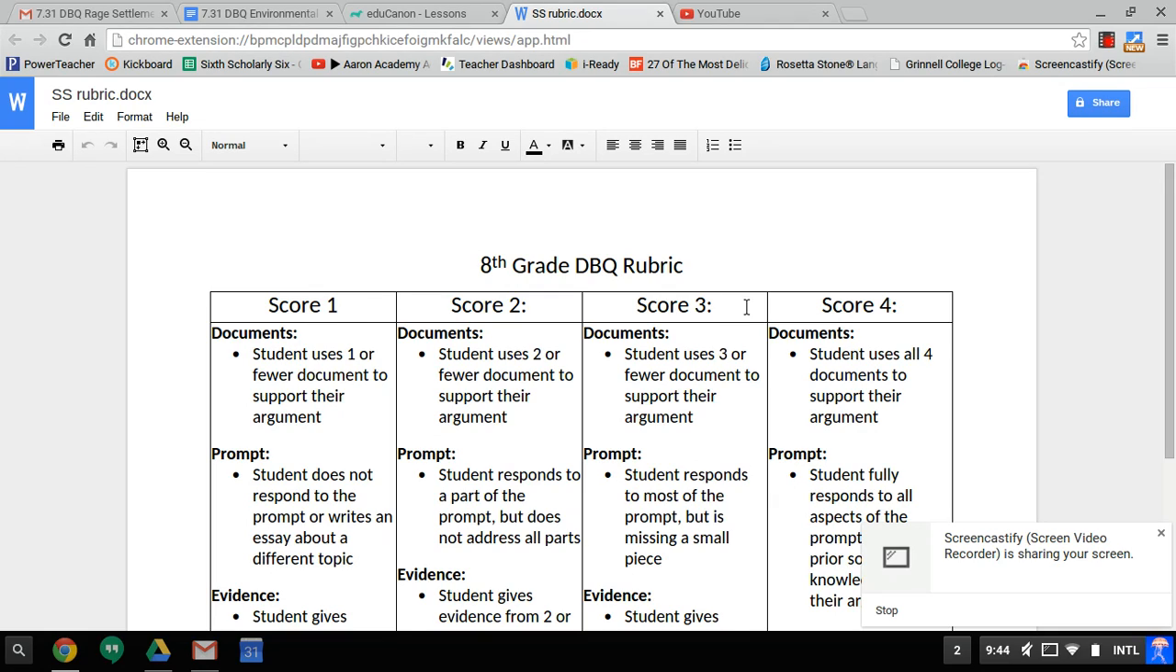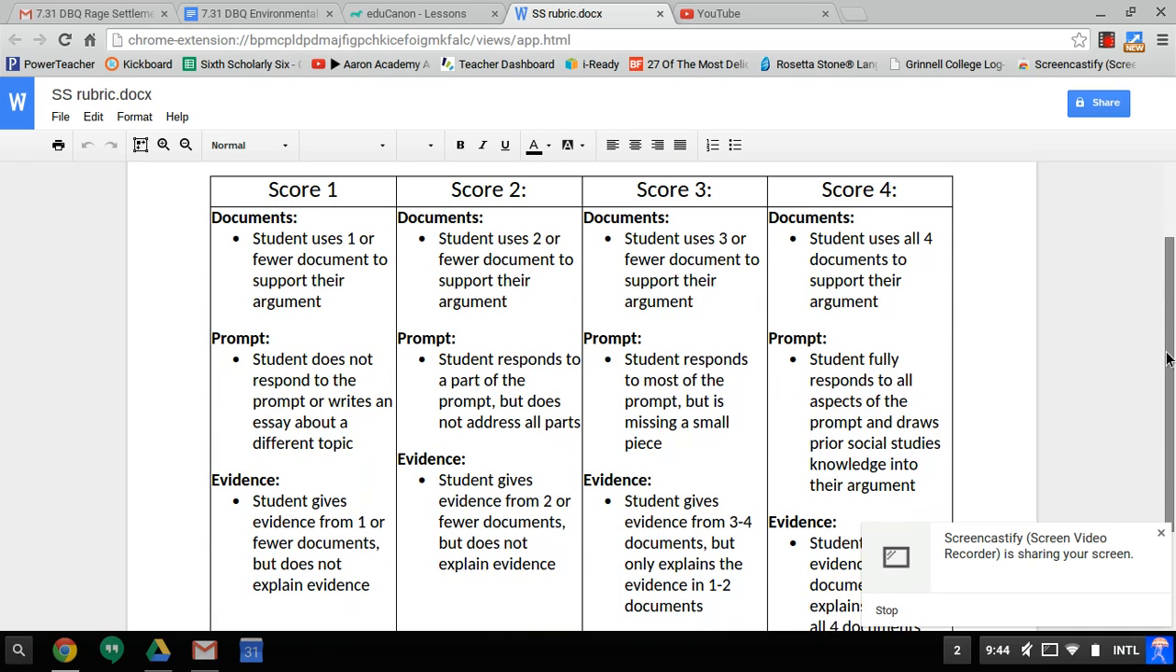So only scores 3 and 4 are the only passing scores. So those are the only scores we're going to focus on. Don't look at score 1 and 2. I don't want you getting a score of 1 or 2. So let's look how to get a 3 or 4. Let's start with 3. There's 3 different categories to kind of get these scores. The first is documents. You can get a score of 3 if you use 3 or fewer documents supporting your argument. So if you only use 3 of the documents instead of all 4, you automatically get the score of 3 right here.